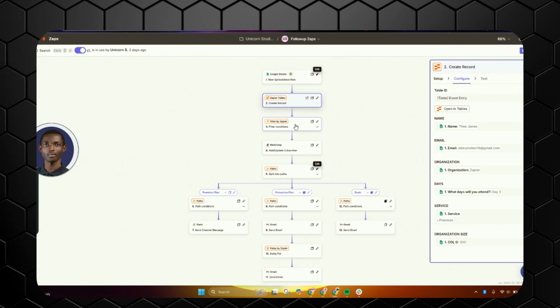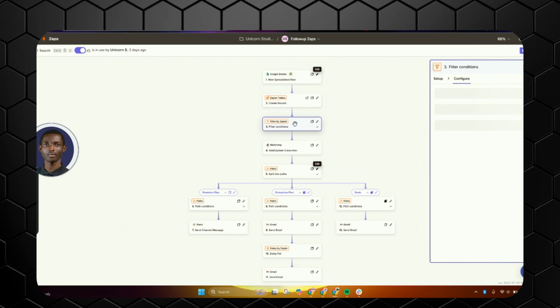The filter condition here is that the company size must be greater than 500. That means any company size lesser than 500 is not going to get to the next app. So they're going to get their Mailchimp updated for subscriber. Then from your premium plan, after that, they are going to notify the company on the Slack channel.